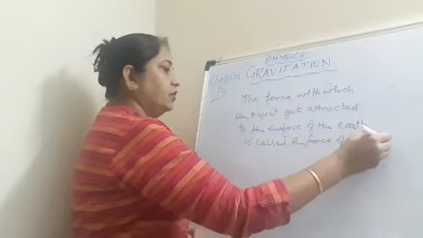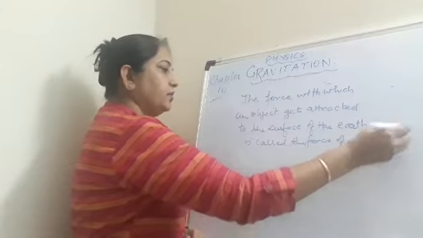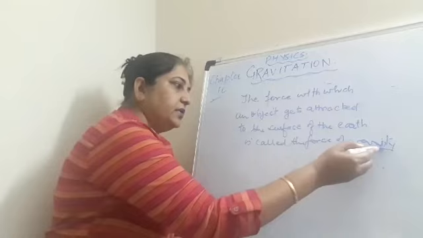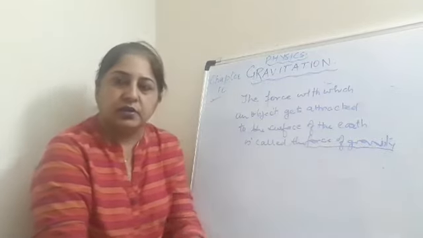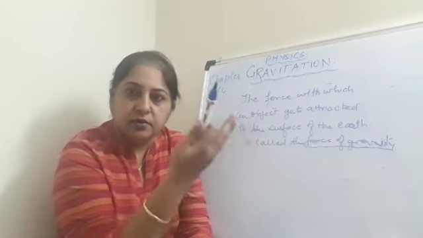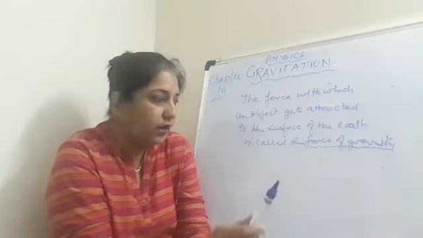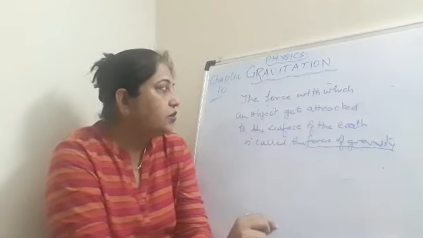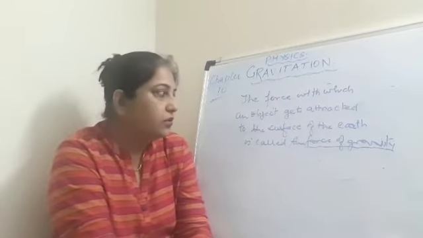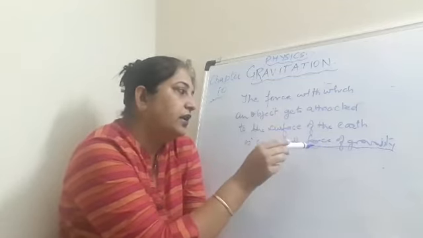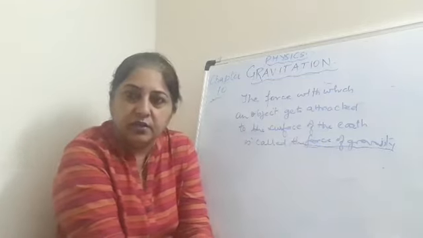Yes, and you all have experienced this, that if you throw something upwards, it will fall down. Why does this happen? Because there is a force present on the surface of the earth, and that force pulls everything towards itself. So we can define the gravitational force as the force with which any object gets attracted to the surface of the earth, and we call it the force of gravity or the gravitational force.